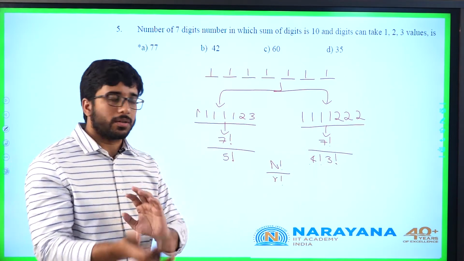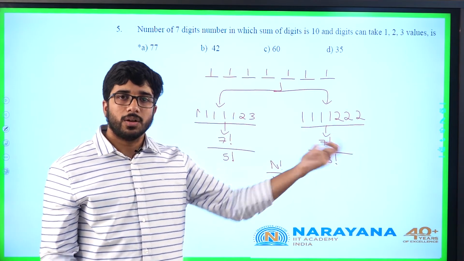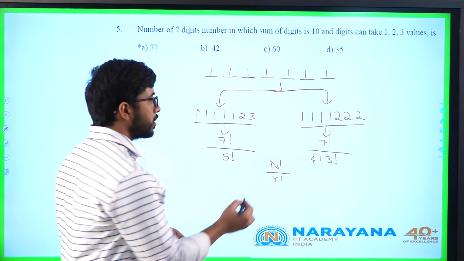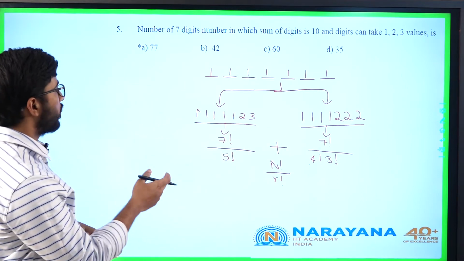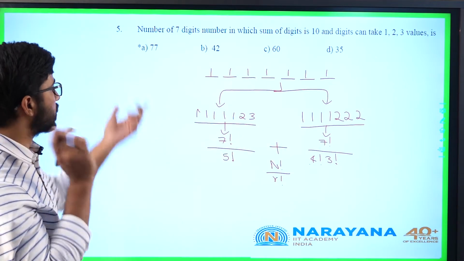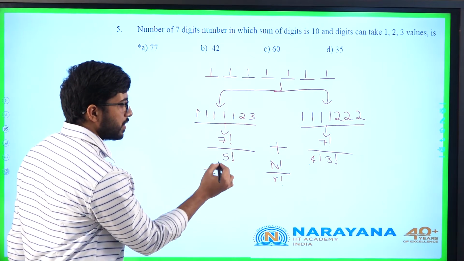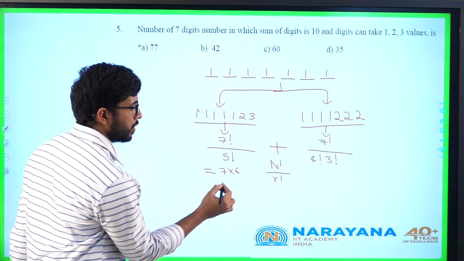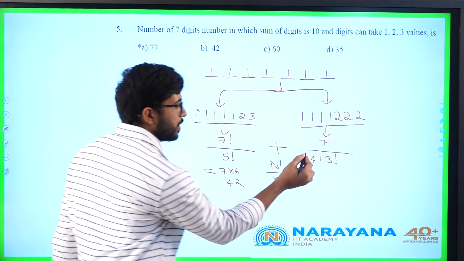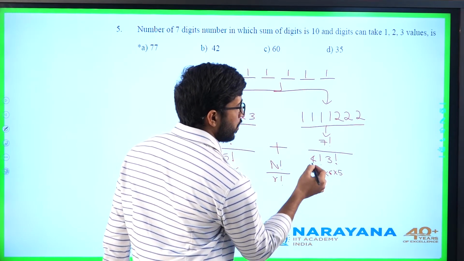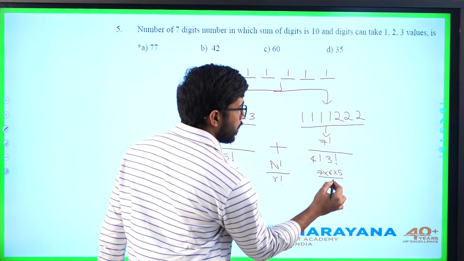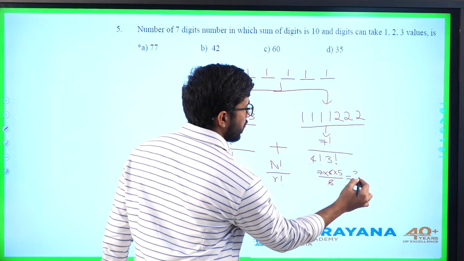Is this "and" or "or"? This or this is happening. So if you are using the operator or, the number of cases must be added: this plus this. 7 factorial by 5 factorial plus 7 factorial by 4 factorial 3 factorial. We will calculate the value. This is 7 into 6, 42, and this is 7 into 6 into 5, 4 factorial gets cancelled by the 6, so 35.